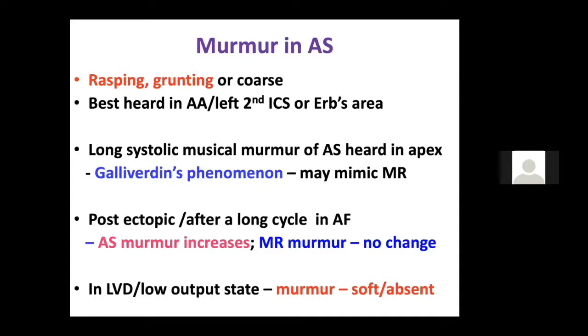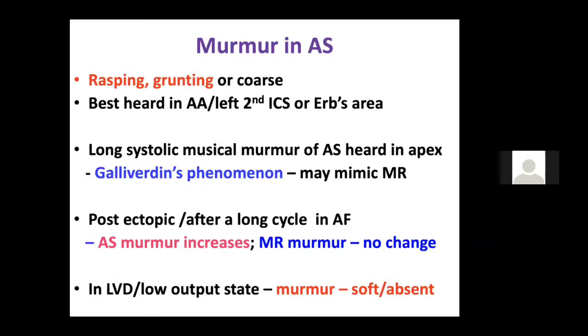In MR with hand gripping, the murmur will increase, whereas in AS with hand gripping, the murmur will decrease. Why? Because the LV systolic pressure is increased, the gradient between LV and aorta will decrease, and that is why the murmur will decrease in AS with hand gripping. MR murmur will increase on hand gripping. These are the few things you should know to differentiate between a murmur of MR and AS.